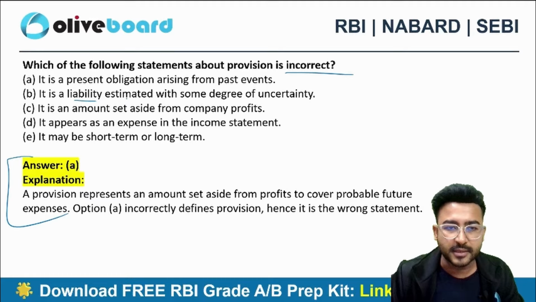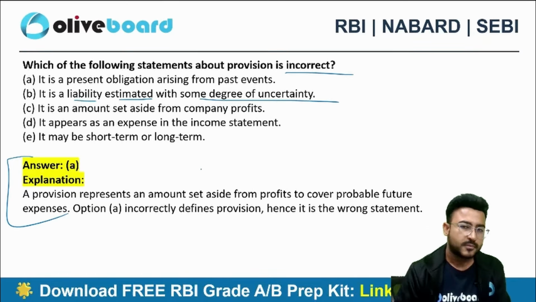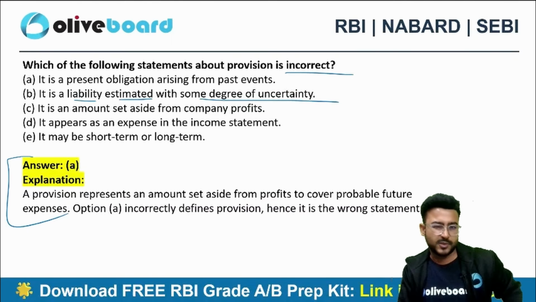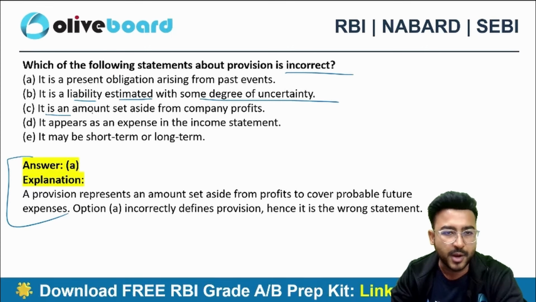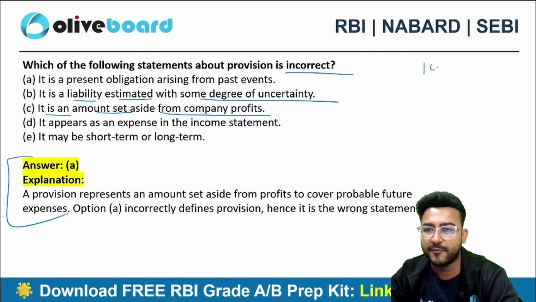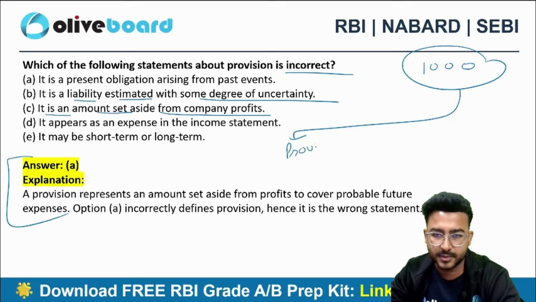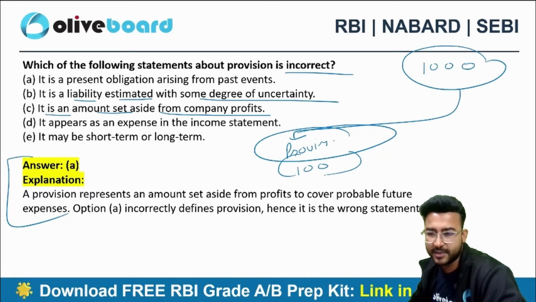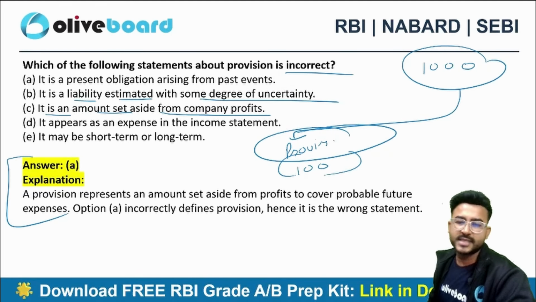It is a liability estimated with some degree of uncertainty. I'm not quite certain about that, so there is a slight degree of uncertainty. It is an amount set aside from the company's profit. Option C. If you have a profit of 1,000 rupees, when you set aside some profit for provisioning purposes, you are setting aside some amount.